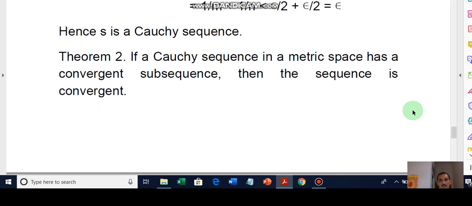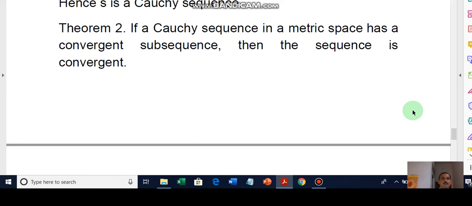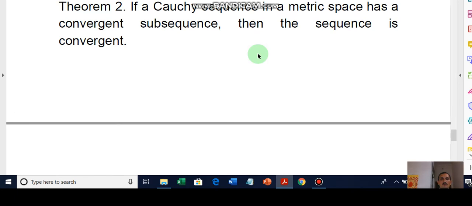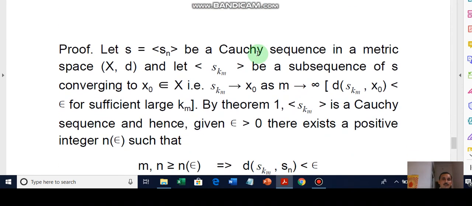Now we consider the relation of a Cauchy sequence and a convergent subsequence. Theorem: if a Cauchy sequence in a metric space has a convergent subsequence, then the sequence is convergent. So we show the limit of the Cauchy sequence. Let S equal to Sn be a Cauchy sequence in a metric space (X, d), and let S_km be a subsequence of S converging to x0 belonging to X, that is, S_km tends to x0 as m tends to infinity.